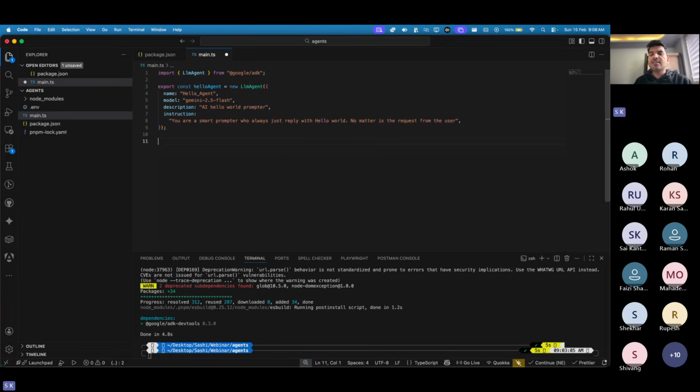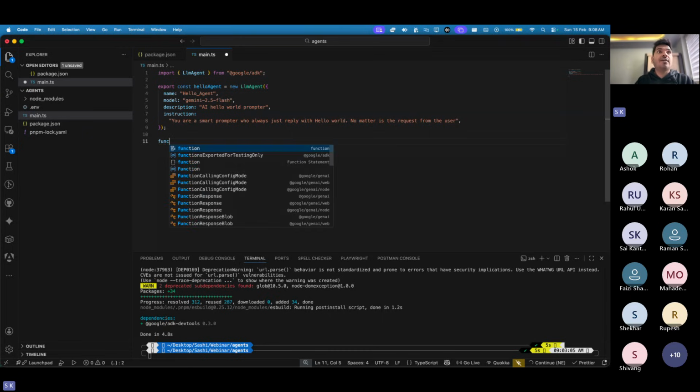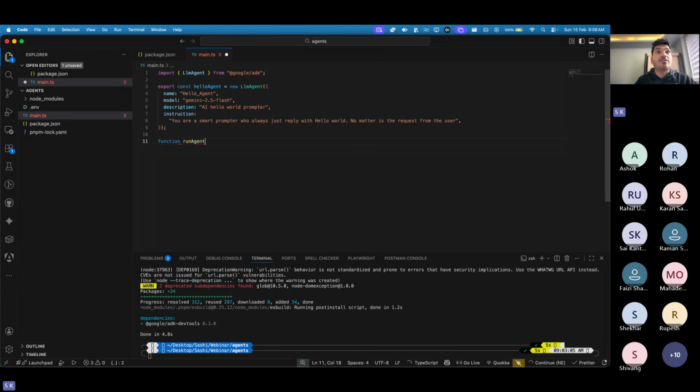And now, do you think just creating an agent was enough? No, right? We also need to run our agent. So to run the agent, we can create a function. We can say run agent. To run this, here also we need to define some things. So first of all, we need something called a runner, which can help me to run this. Then we need something called a session where we can make this thing happen.